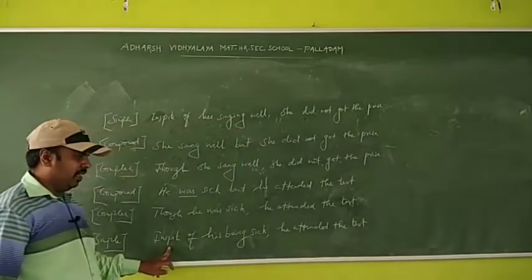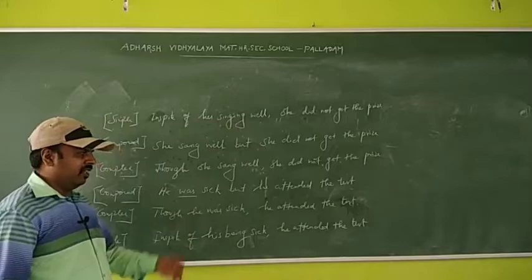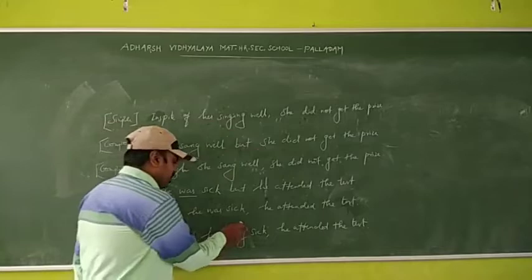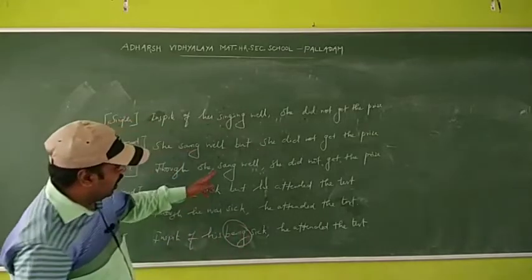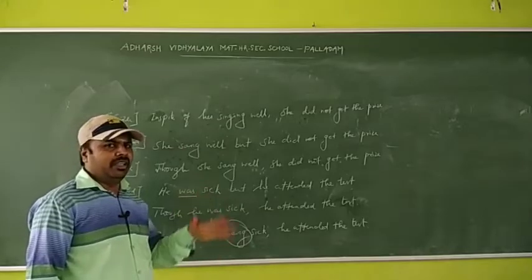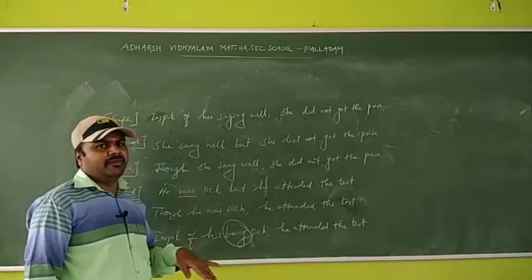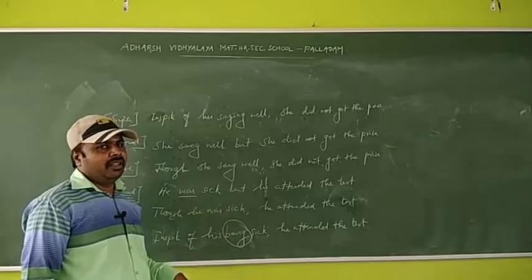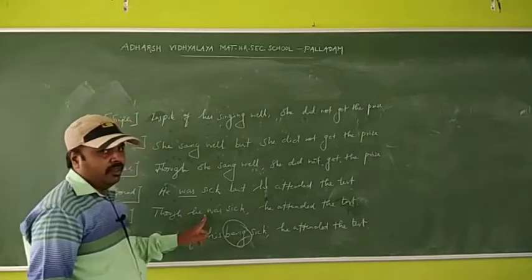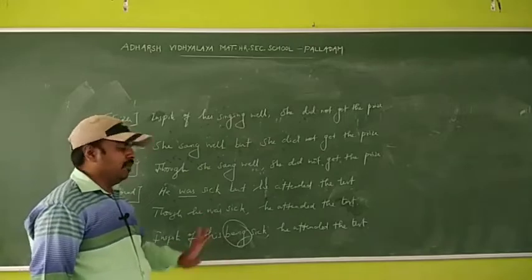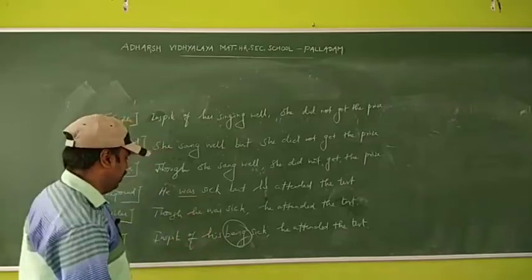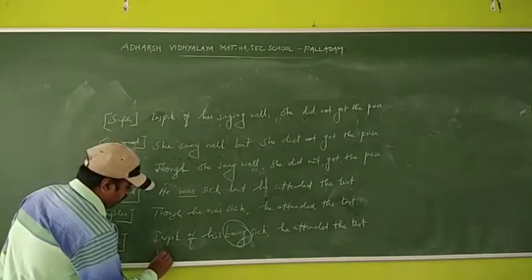In spite of his being sick, he attended the test. So, being sick. Main verb means we can add the ing form: walked, walking; sang, singing; ran, running. Yes, but here there is no main verb, no action word, so that is be form. So be form means you can use being. Okay, or else, otherwise,